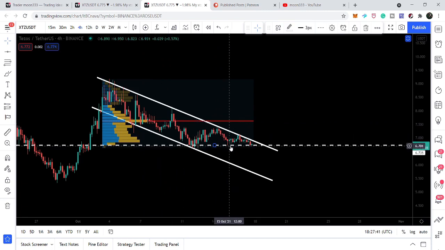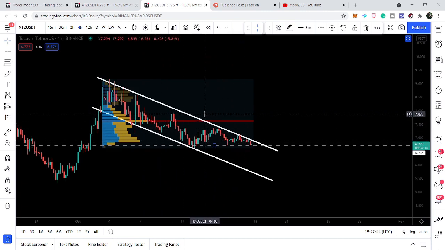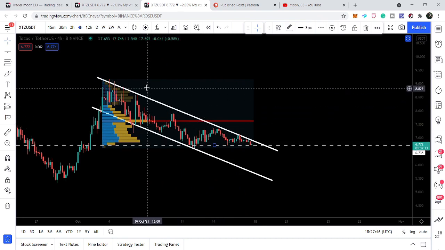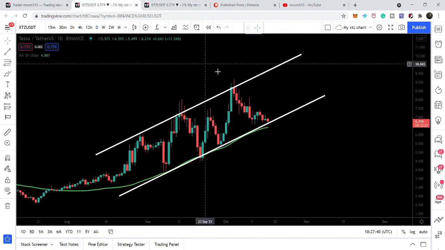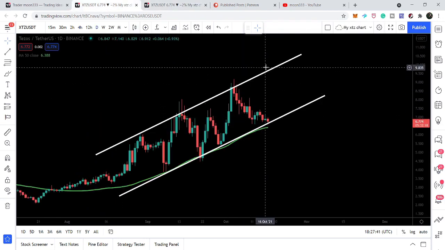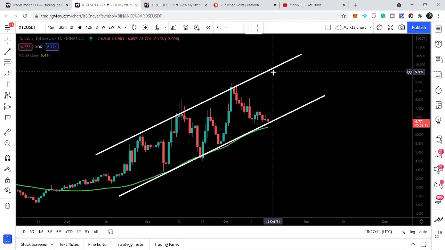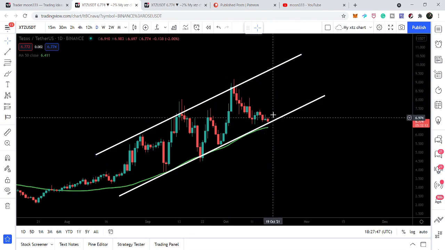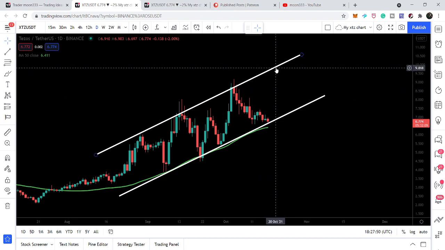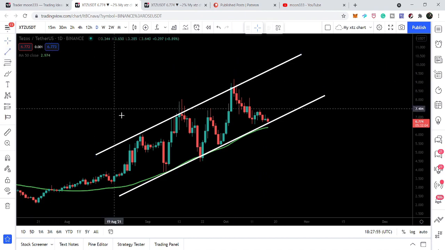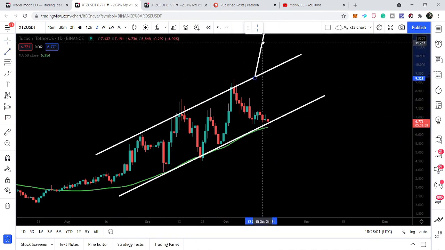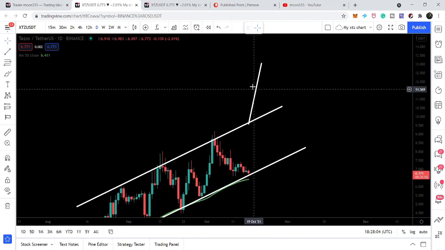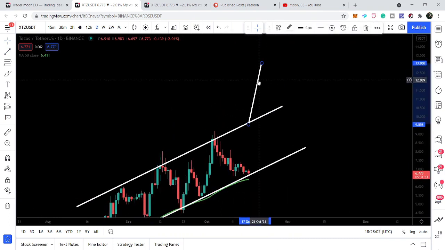Now in case of breakout, the first target can be approximately here at $8, and the second target can be here approximately at $9. So if the price line moves to $9, then on the daily time frame chart it can also reach up to this resistance of this up channel. If it moves in this way, then this resistance is coming at $9.8. And in case of a breakout of this up channel, the imminent target after the breakout, for example if we have a breakout from here, will be approximately $13.